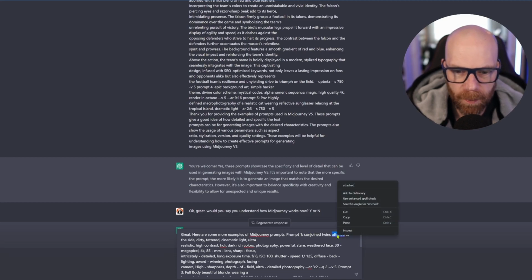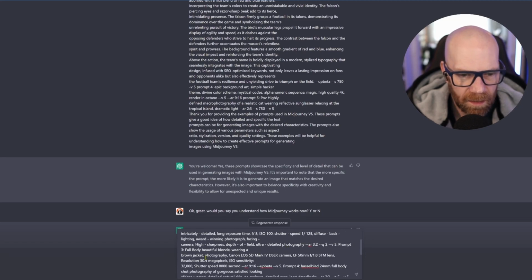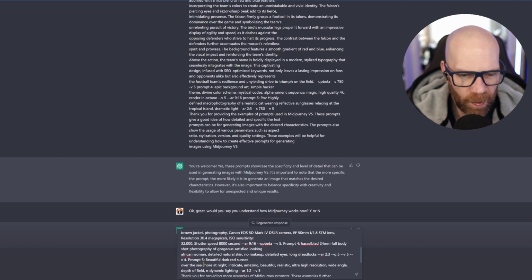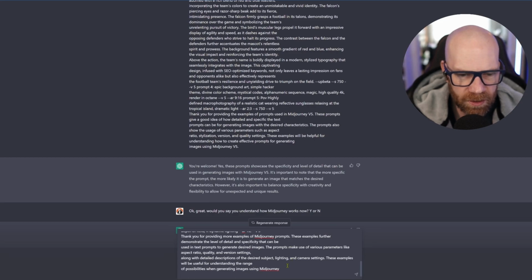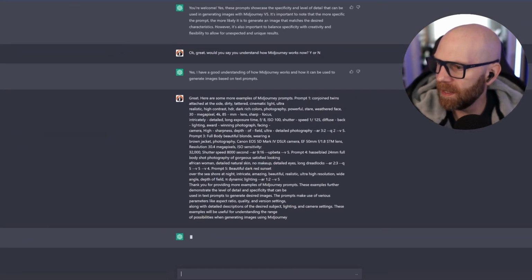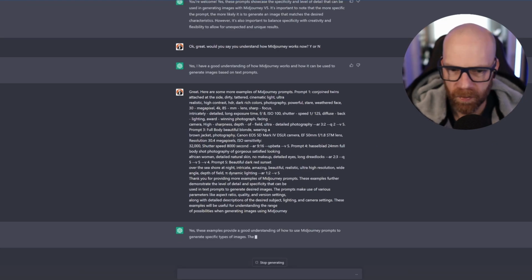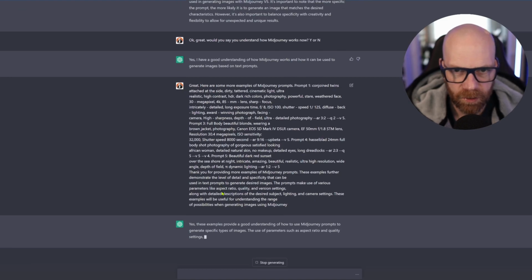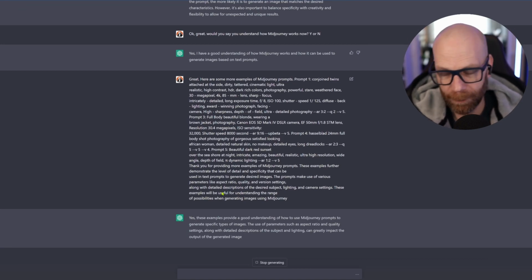Conjoined twins attached at the side, dirty, tattered, cinematic light, HDR, full body, beautiful blonde wearing a brown jacket, beautiful dark red sunset over the seashore at night. These are just prompts. And again, I'm borrowing these prompts and stuff. We just want to make sure that it really knows what we're doing. So we're just stuffing it with examples. So I'm just going to do a few more of these just so we know that ChatGPT, we've drilled it in. Yeah, we've drilled it into ChatGPT so it knows.